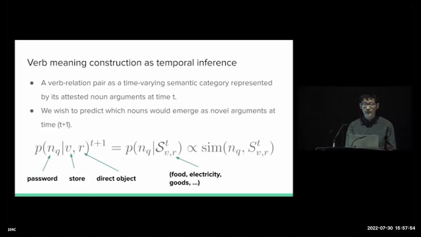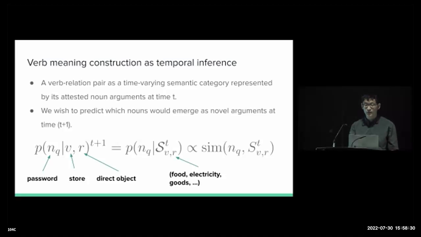So for the scope of this study, we focus on the problem of predicting historical meaning extension of English verbs, where the meaning of a verb changes as it acquires new novel noun arguments through time, such as this case of the verb store. And specifically, we define a time-varying semantic category for each verb and syntactic relation pair, which consists of all of its attested noun arguments up to a time t of study, and which we call the support noun argument set.